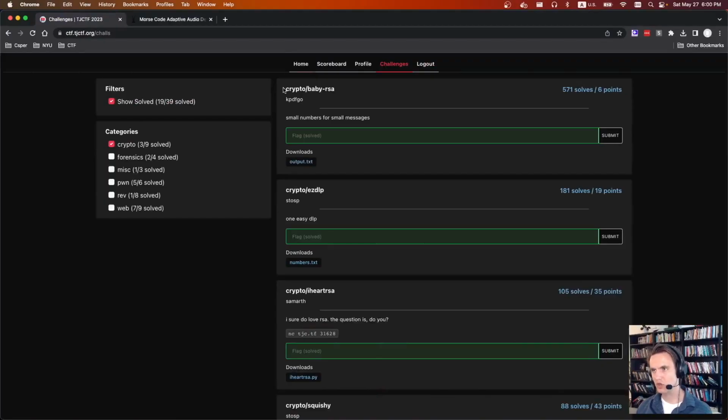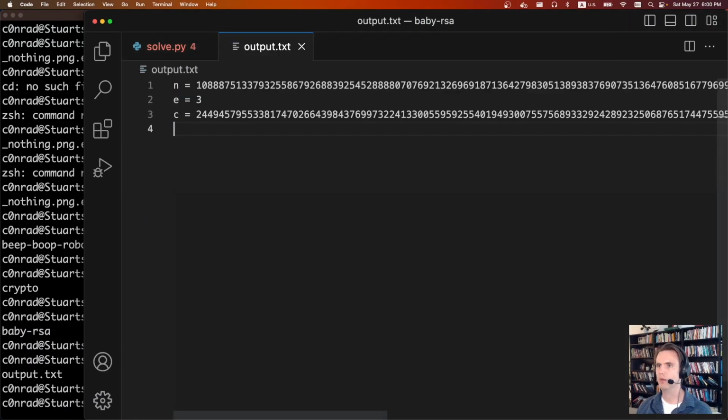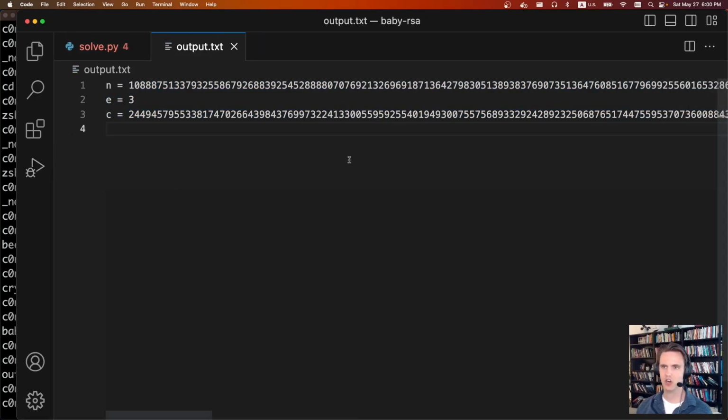The first crypto challenge is crypto baby-rsa. It says small numbers for small messages, and we're given an output.txt. If we open up the output.txt, we can see these numbers. We're given an N, E, and C, so definitely an RSA challenge.